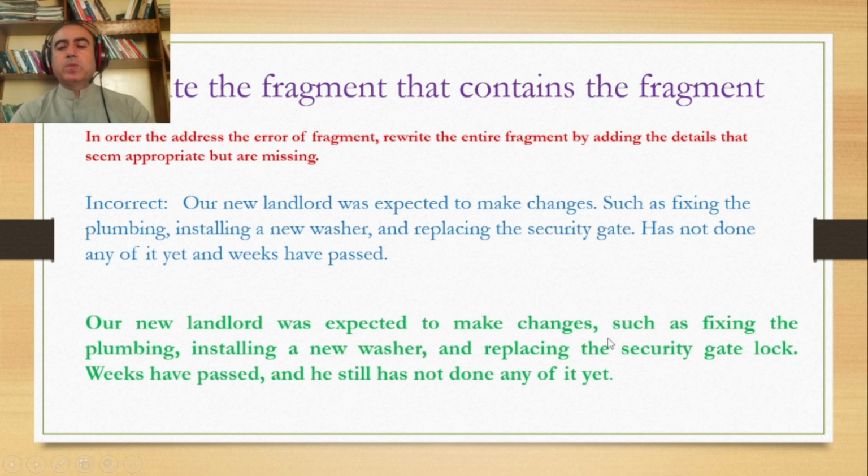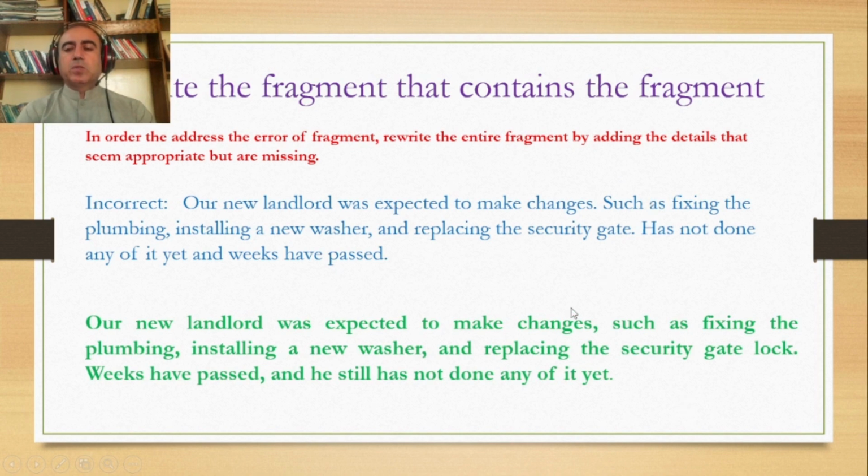Or you can do it like that. You can put a colon here and remove this such as. After the colon, you can say fixing the plumbing, installing a new washer, and replacing the security gate lock, full stop. These are the two options. But placing a full stop here is wrong. And then saying such as, or saying for example, or saying especially, that would be wrong.